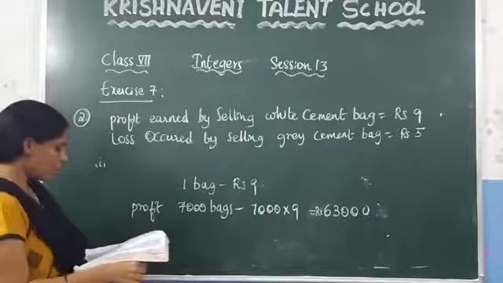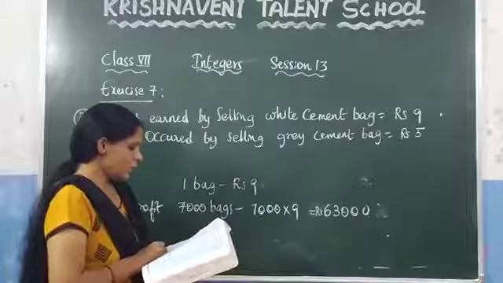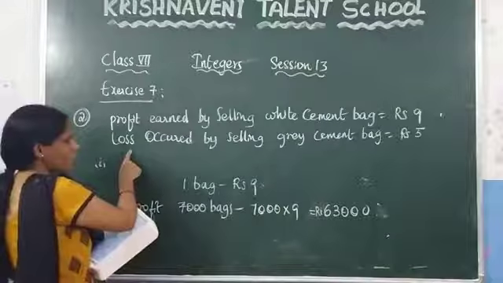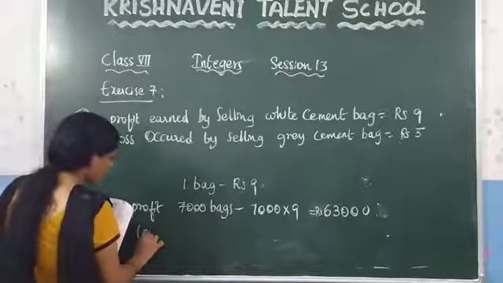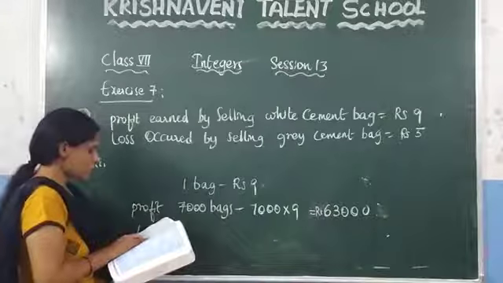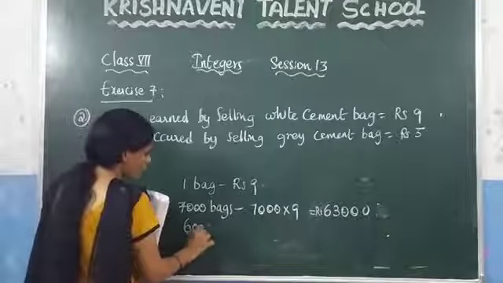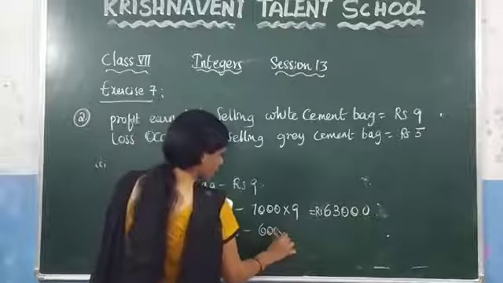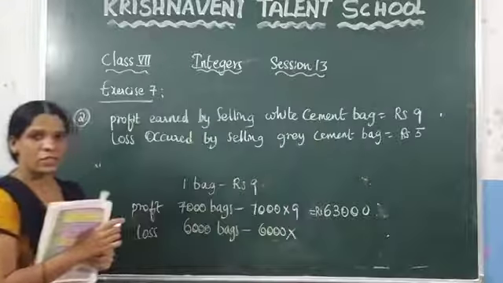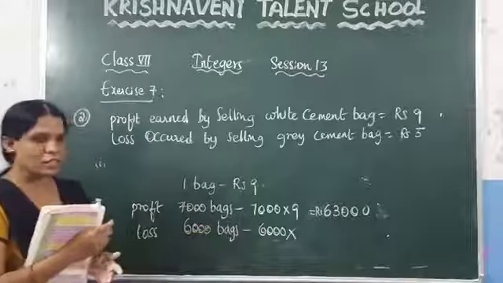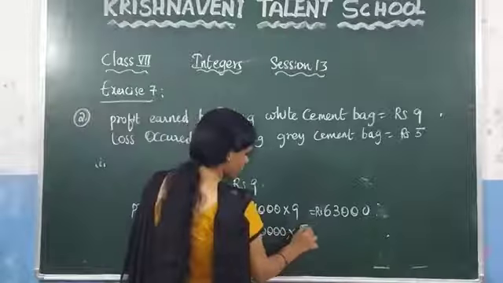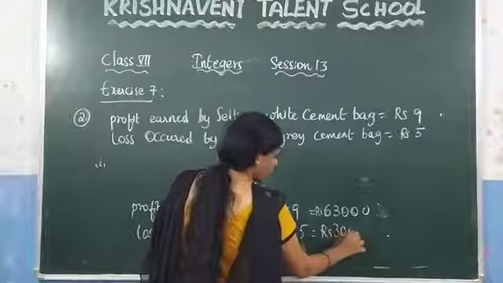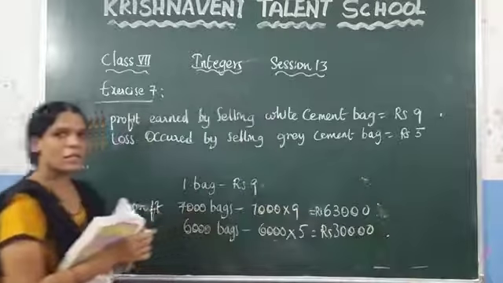Now here, how many bags of grey cement did they sell? 6,000 bags. For each bag of grey cement, how much loss are they getting? 5 rupees. For 6,000 bags, the loss is 6,000 into 5, which is 6 5s are 30,000 rupees. This is the loss they are getting.